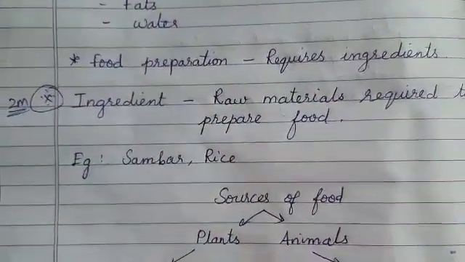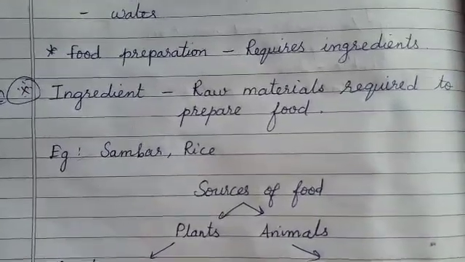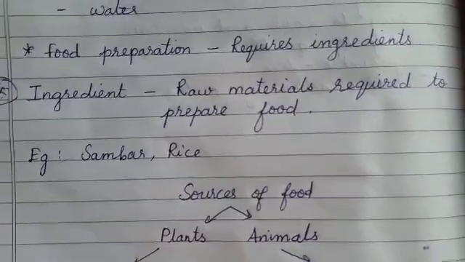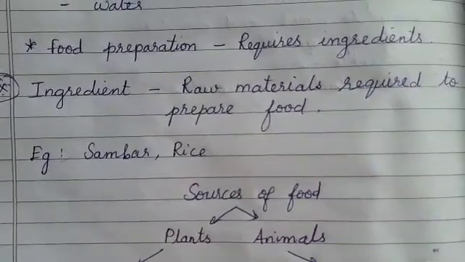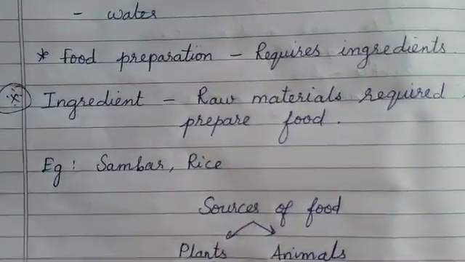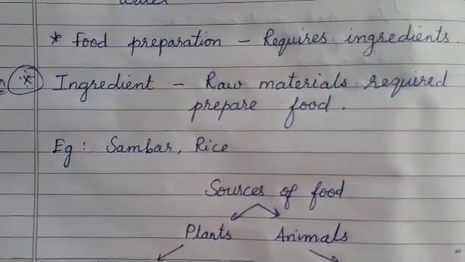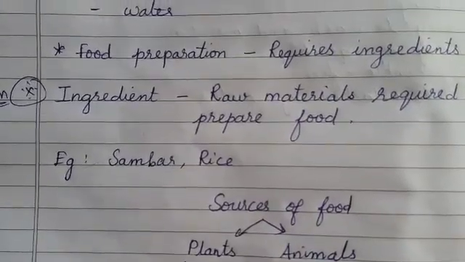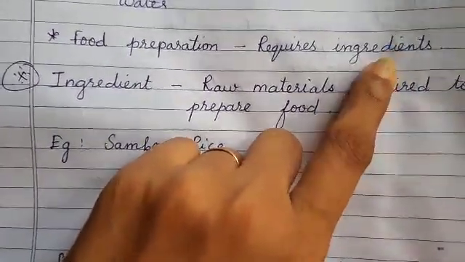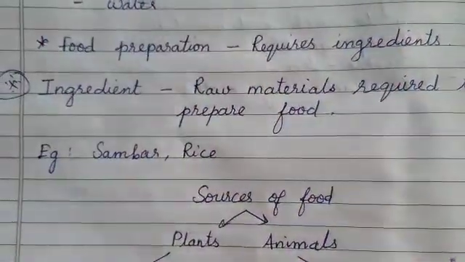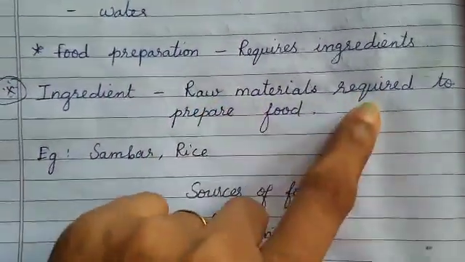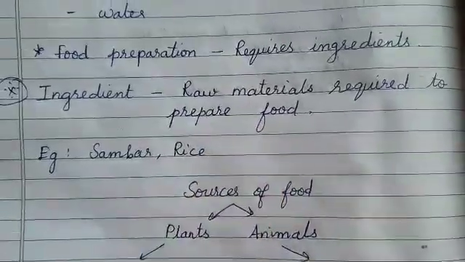Okay, so how am I preparing food? How does your mother prepare a sambar or rasam or pasta or roti? How does she prepare? By having a different recipe for each and every food item she prepares. Okay, the recipe in the food preparation will require some ingredients. What is meant by ingredient? Ingredient is an important 2 mark question. Okay, it means the raw materials required to prepare food.